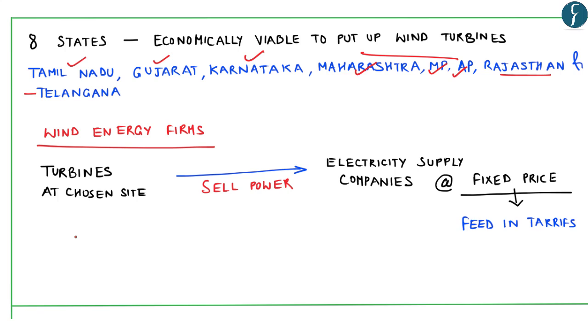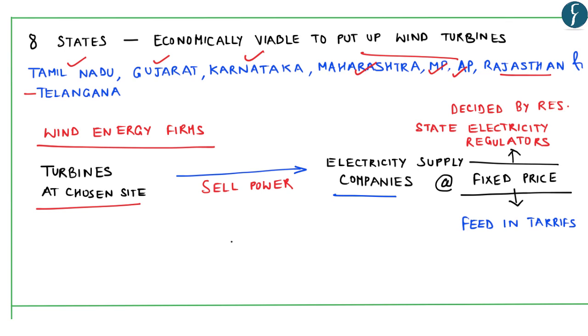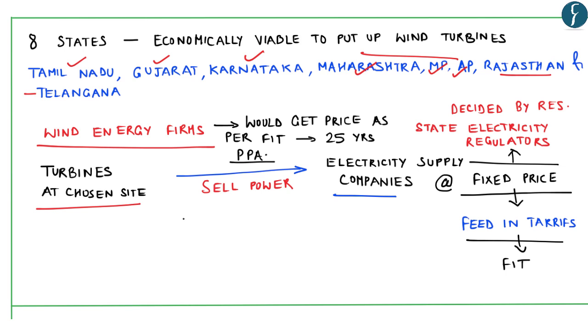Now for about 2 decades, wind energy firms would erect the turbines at chosen sites in a particular state, and then they used to sell power to the electricity supply companies, and this power was sold at a fixed price called feed-in tariffs, which was decided by the respective state electricity regulators. Now this scheme worked fine because the developer would get the FIT, that is feed-in tariffs, for the entire power purchase agreement period, which was typically 25 years. So this concept worked fine if electricity was to be distributed in the same state in which the turbines were set up. However, with respect to change of state for supply of electricity, this mechanism started having constraints.